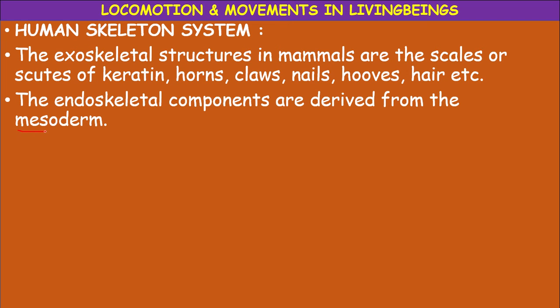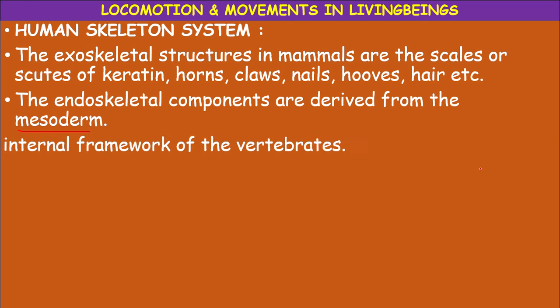Mesoderm is an embryonic layer. At the time of development, the single cell, the zygote, undergoes differentiation, and during that, 3 embryonic layers are formed: ectoderm, mesoderm and endoderm. Mesoderm is the middle layer. From the middle mesoderm, these endoskeleton components are derived. Okay, children.